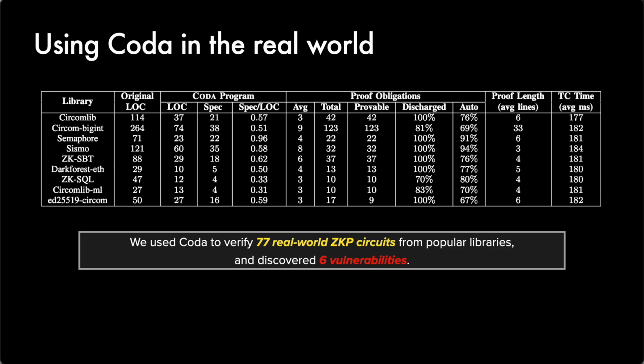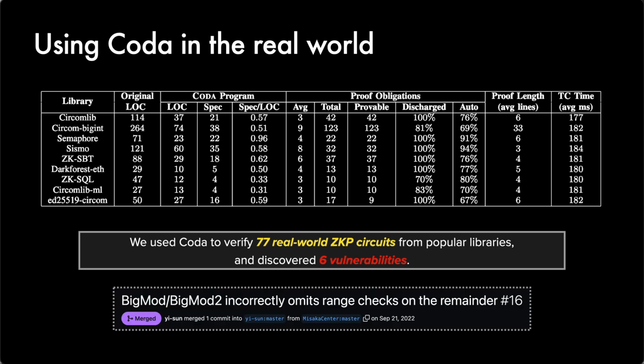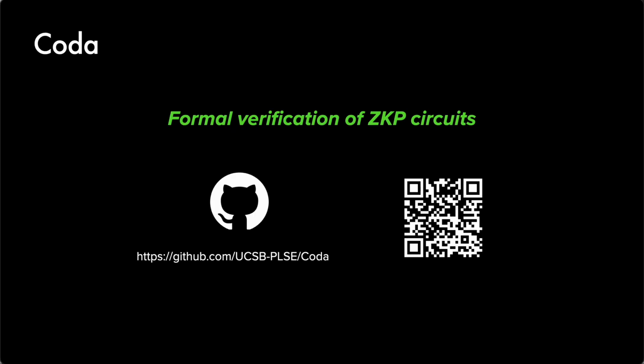And throughout the process, we have actually discovered 6 previously unknown functional correctness bugs. So someone may have been exploiting those bugs without us knowing it. We also patched those circuits so that they can be fully verified, and our pull requests have been merged into some of the repos. So this is Coda, a tool for formally verifying ZK circuits.